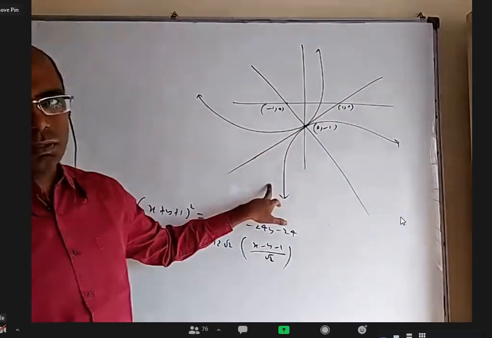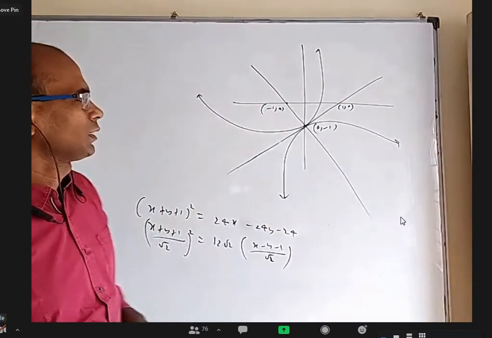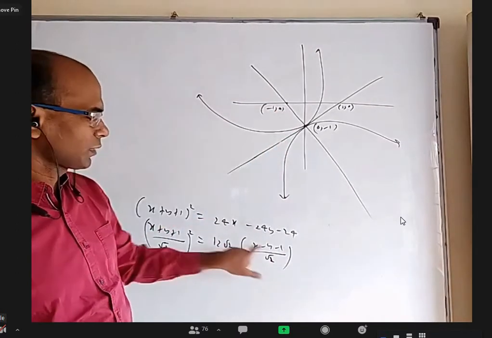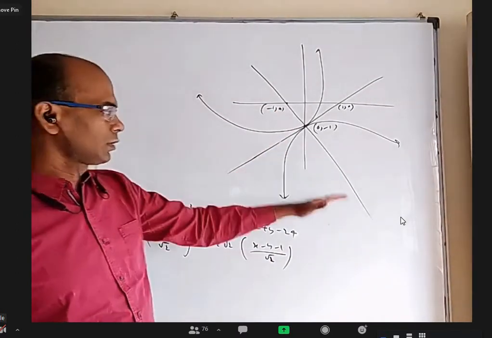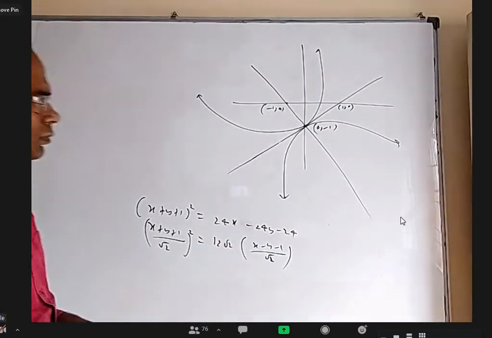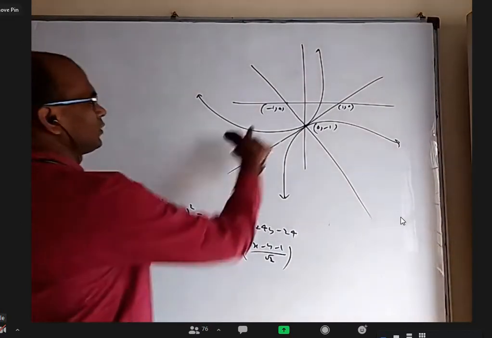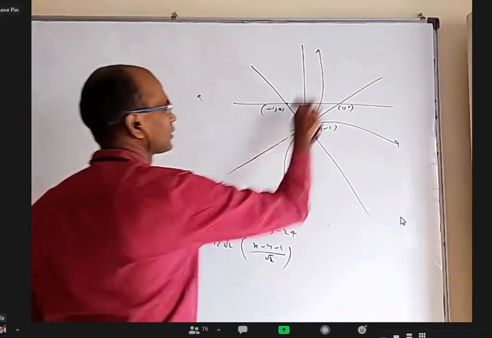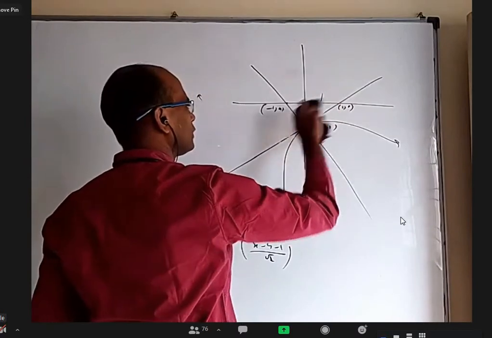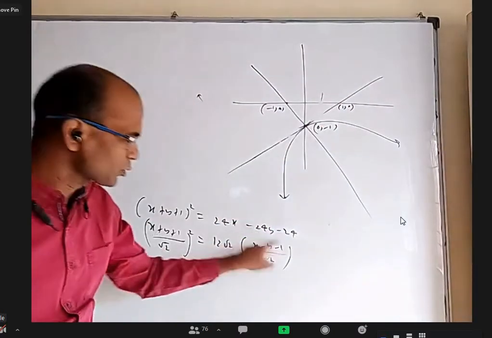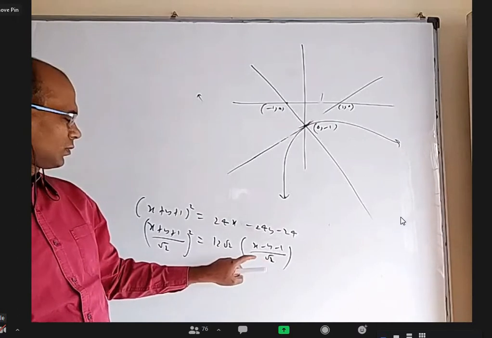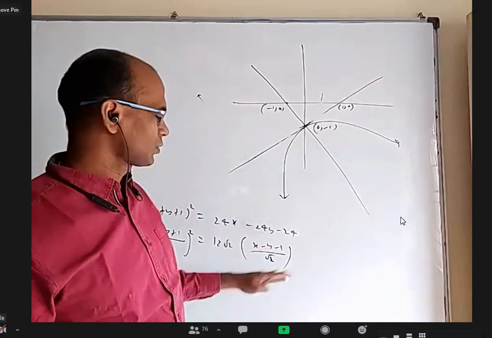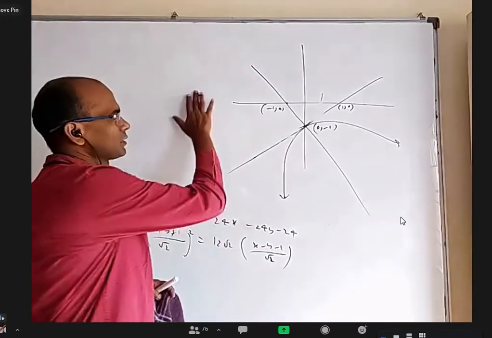point on the parabola. So any point on the same side of the tangent at vertex also should be positive. That's why it is downward, because if I substitute this point, I'm getting negative. When I take down here, I'm getting positive. Even if you take minus 1 comma 0, it is giving negative, so this side is not okay, so this side. The main point is, if you take any point on the parabola and substitute in the tangent at vertex, it is positive. So any other point on the same side should be positive. So whether this side or this side, you can easily decide.